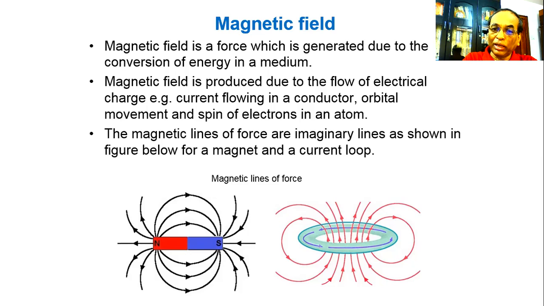In case of the coil, the flux lines pass through the annular space of the coil, and the flux lines are closed loop lines. They come back to the other side of the coil. So basically, a current carrying coil is equivalent to a magnet.